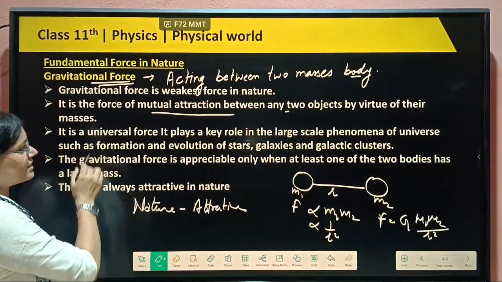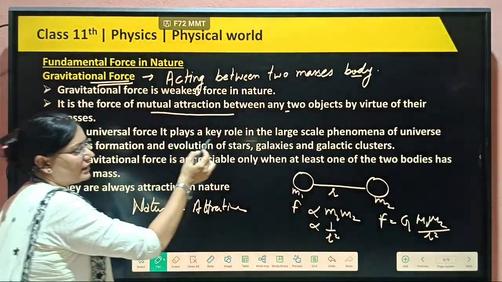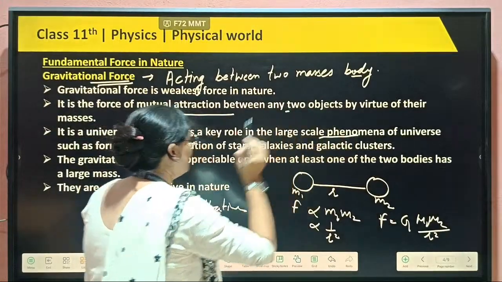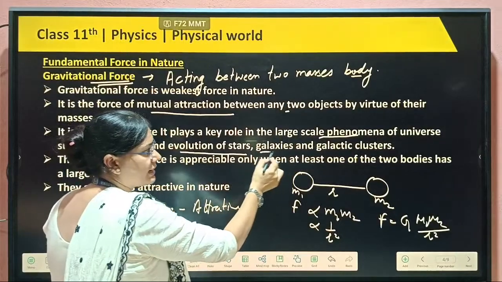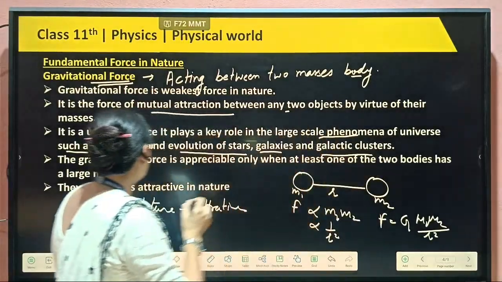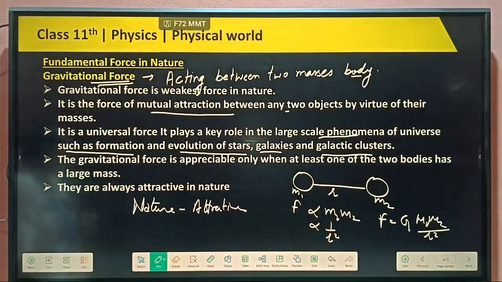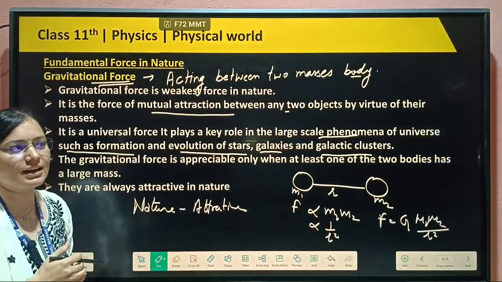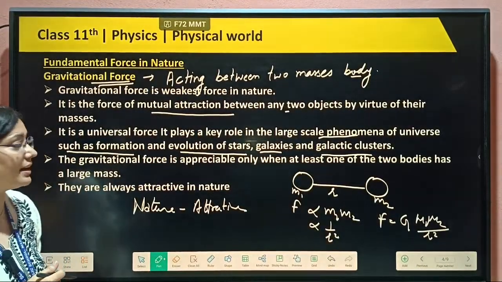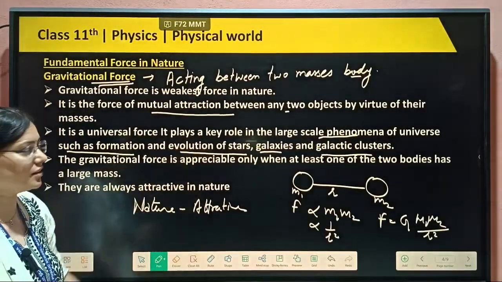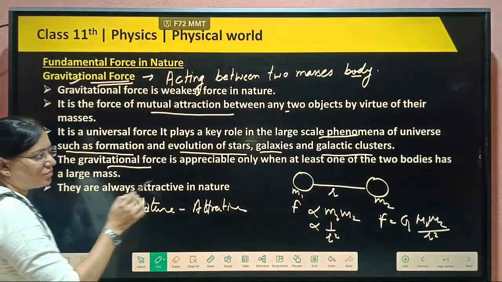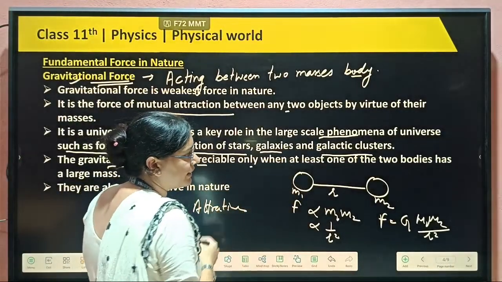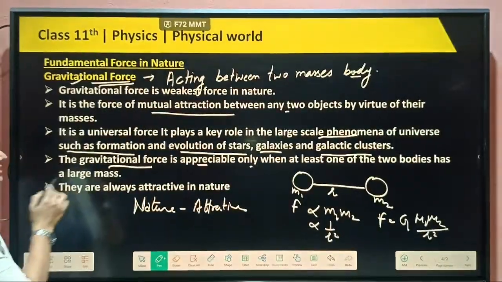Next, it is a universal force that plays the key role in large-scale phenomena of our universe, such as the formation and evolution of stars, galaxies and galactic clusters. Everywhere we can see that the earth is revolving around the sun, and other planets also revolve around the sun, all due to gravitational force. Gravitational force is appreciable only when at least one of the two bodies has a large mass.